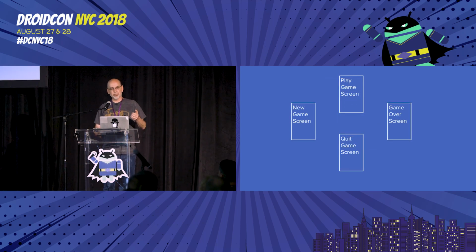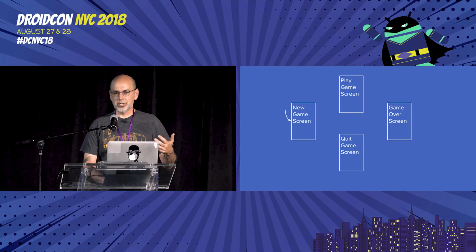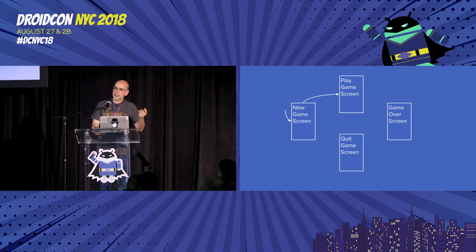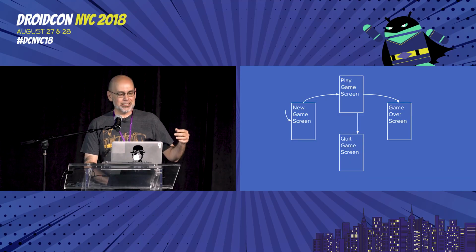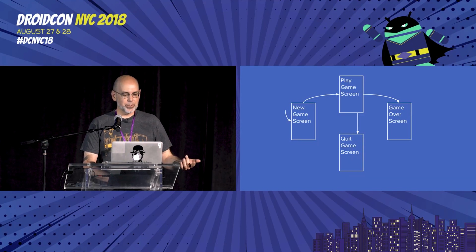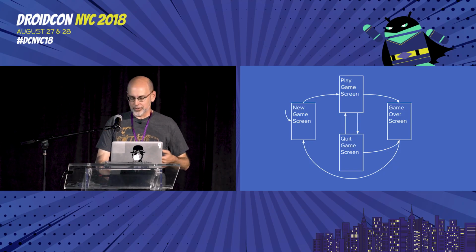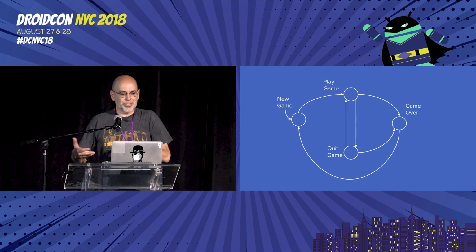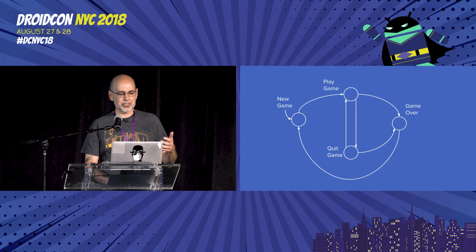So our tic-tac-toe game looks something like this. I start off in the new screen where I'm going to prompt to get the names of the players. I'm going to spend some time actually playing and ticking X's and O's, which I keep calling X's and Y's in my code, and I have to go back and change all the Y's to O's. Eventually the game will end, or I'm going to try to quit the game, and then I can start again. So what I've drawn up there looks an awful lot like a CS101 state machine. And of course, it doesn't take a stroke of genius to recognize that connection there.